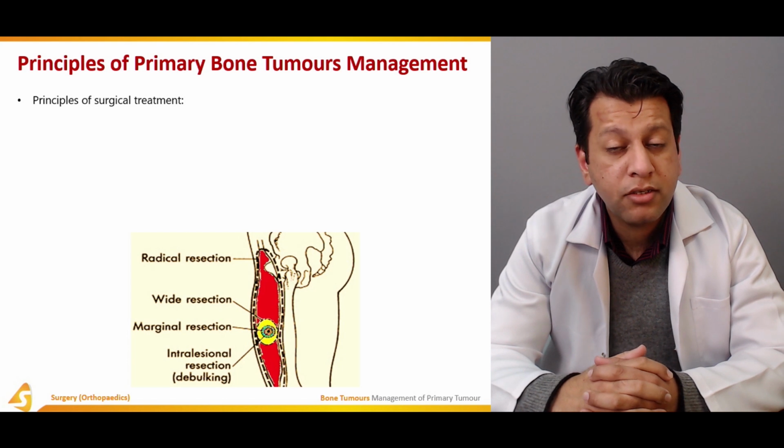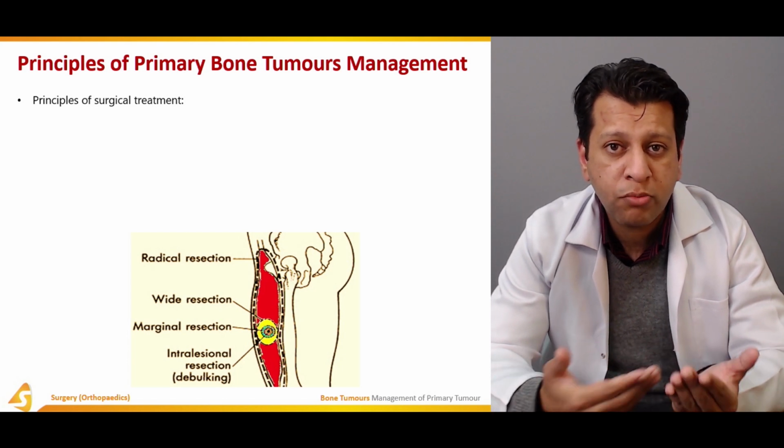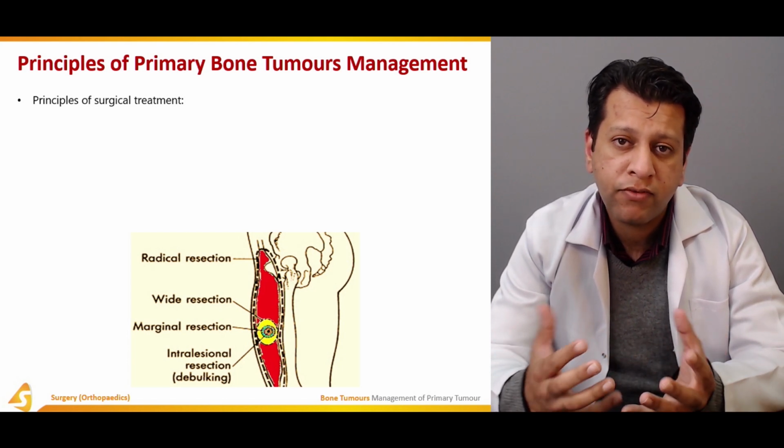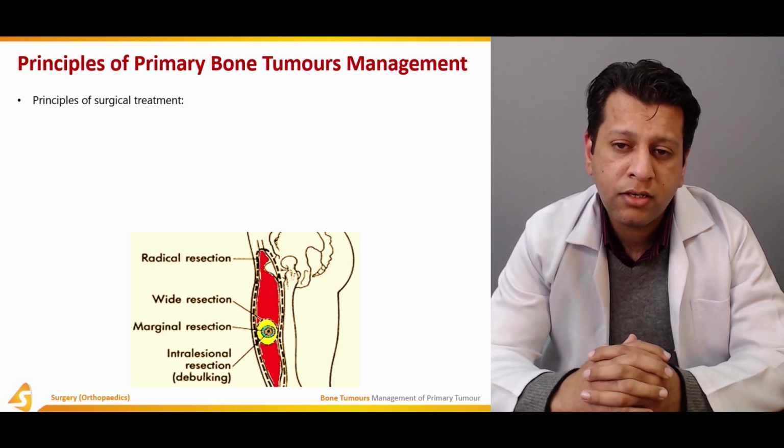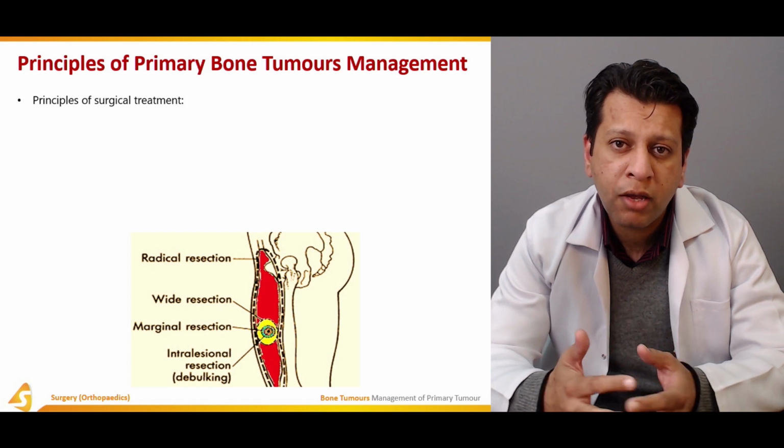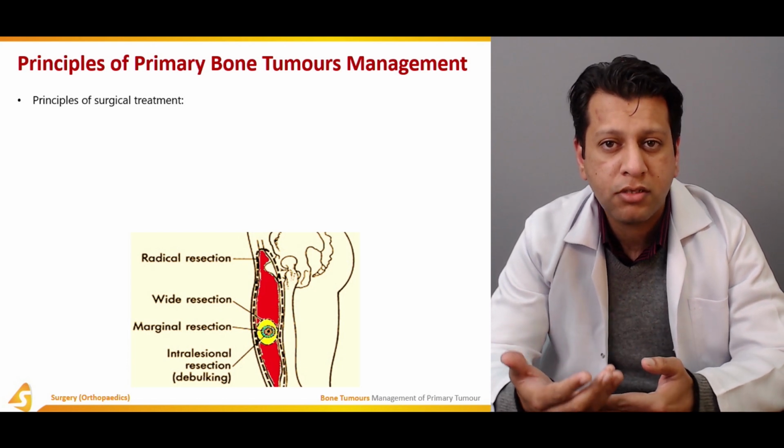And then there is marginal excision, as the name suggests, just through the margins. Tumors usually have a pseudocapsule around them, and once all the tumor, including the pseudocapsule, has been taken out, this is a marginal resection.